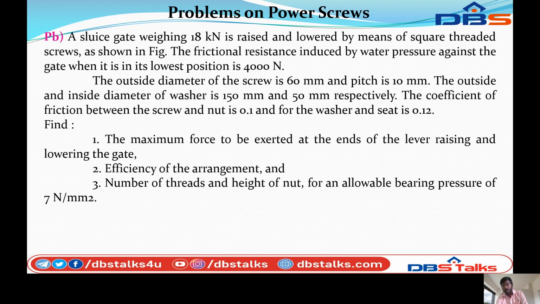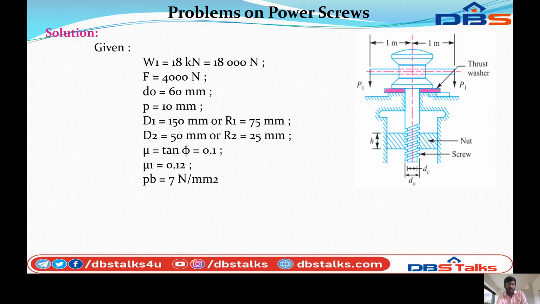So this is the problem, but you can note down the given data. Given: W1 is equal to 18 kilonewton, is equal to 18,000 Newton. Force F is equal to 4,000 Newton, D0 is equal to 60 mm, pitch p is equal to 10 mm, D1 is equal to 150 mm or R1 is equal to 75 mm, D2 is equal to 50 mm or R2 is equal to 25 mm. So mu equal to tan phi equal to 0.1, mu 1 is equal to 0.12, pb equal to 7 Newton per mm square. So you can see the figure.